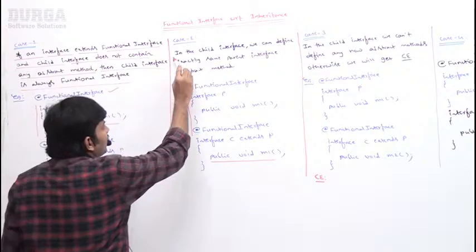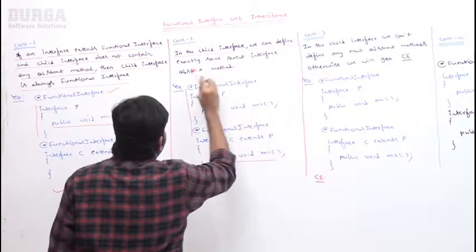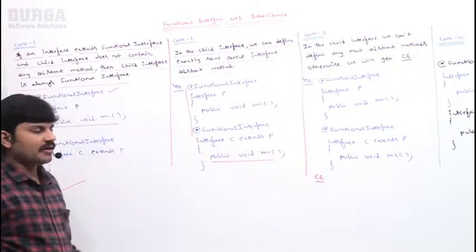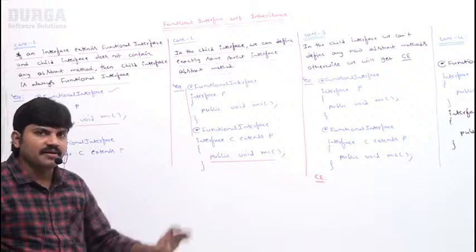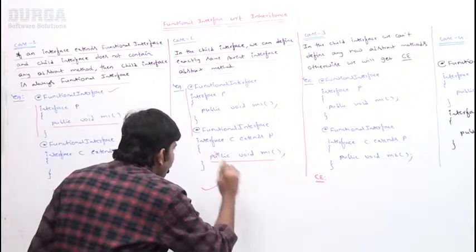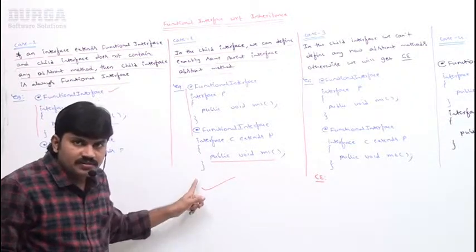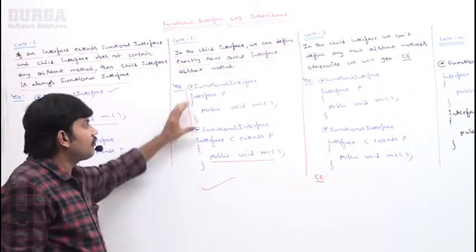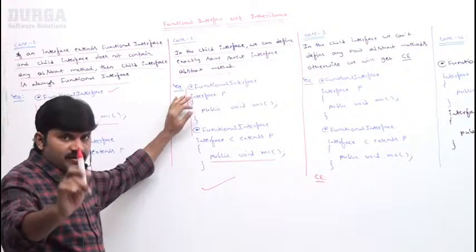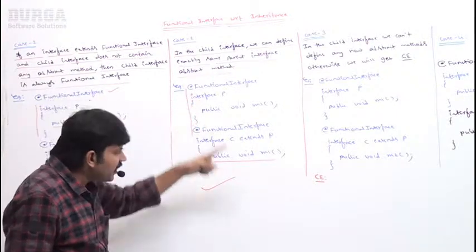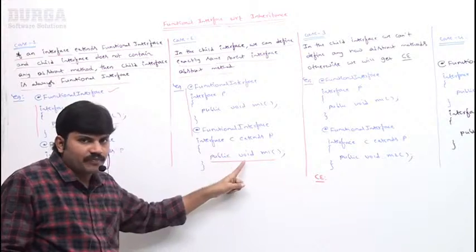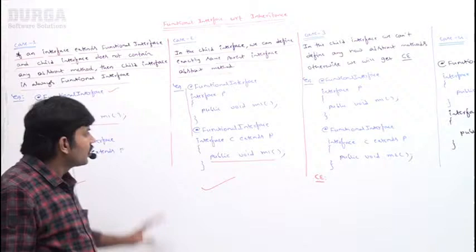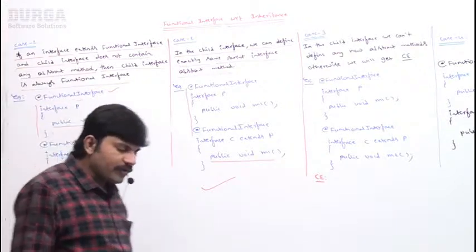In the child interface we can define exactly the same abstract method as the parent interface, and then the child is still a functional interface. If I take it like this, it is perfectly valid. There is no doubt at all. Are you in a position to understand? If the parent interface is a functional interface and I define the same parent method in the child interface, obviously it is still a functional interface. That was case 2.